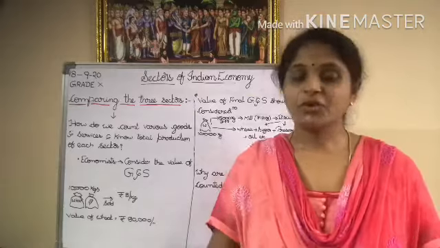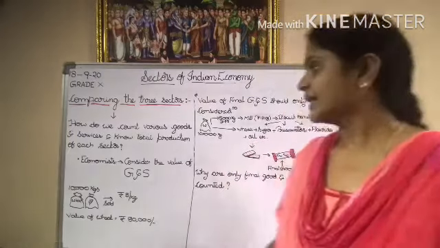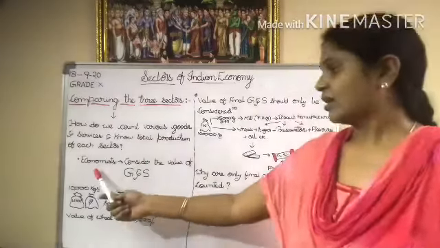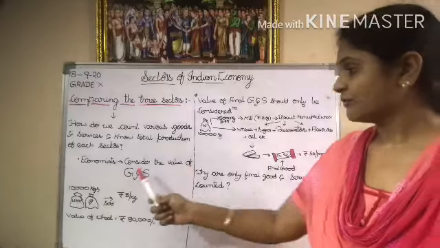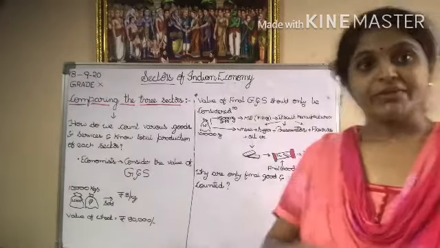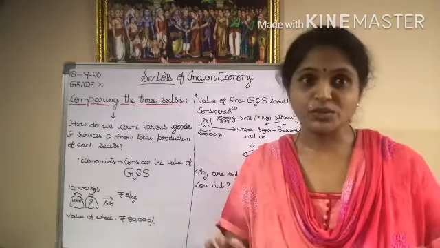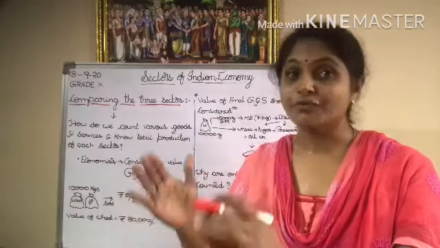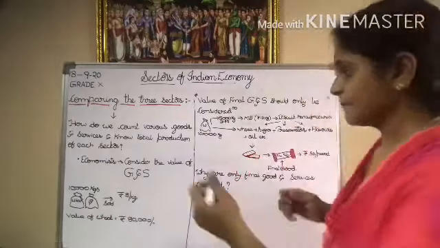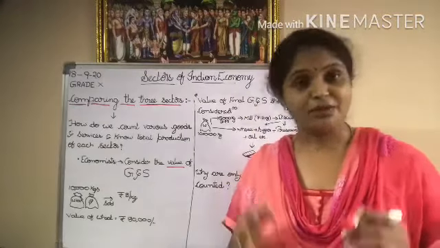So the economists have given a way. What did they tell us? The economists told us to consider the value of goods and services. What the economists said was, don't count the total number of goods and services, but instead consider the total value of goods and services in terms of rupees.